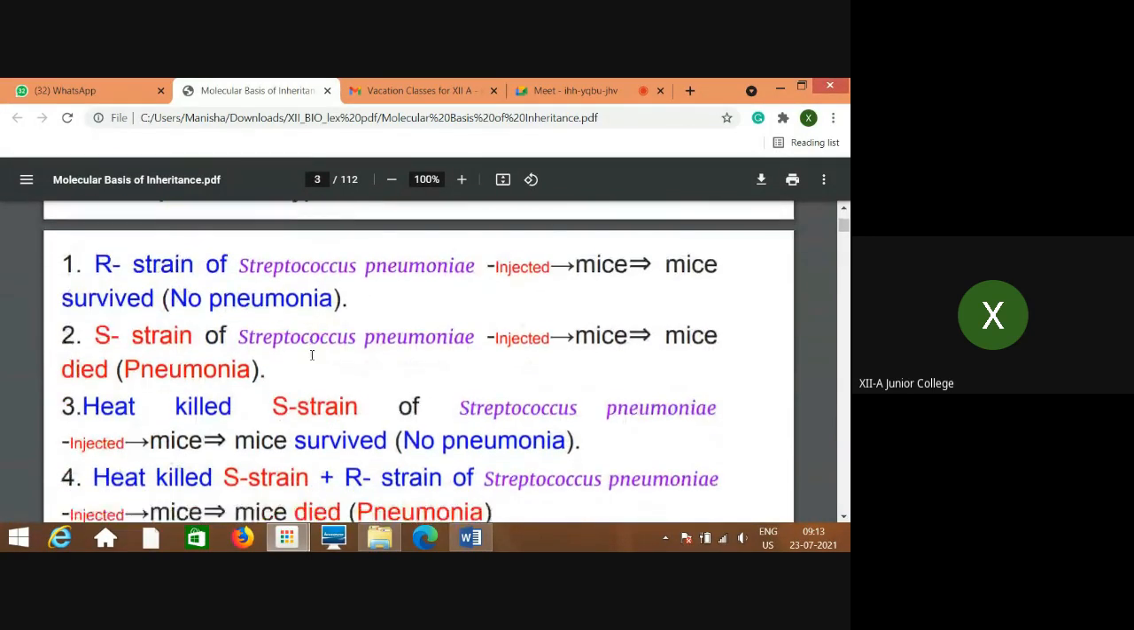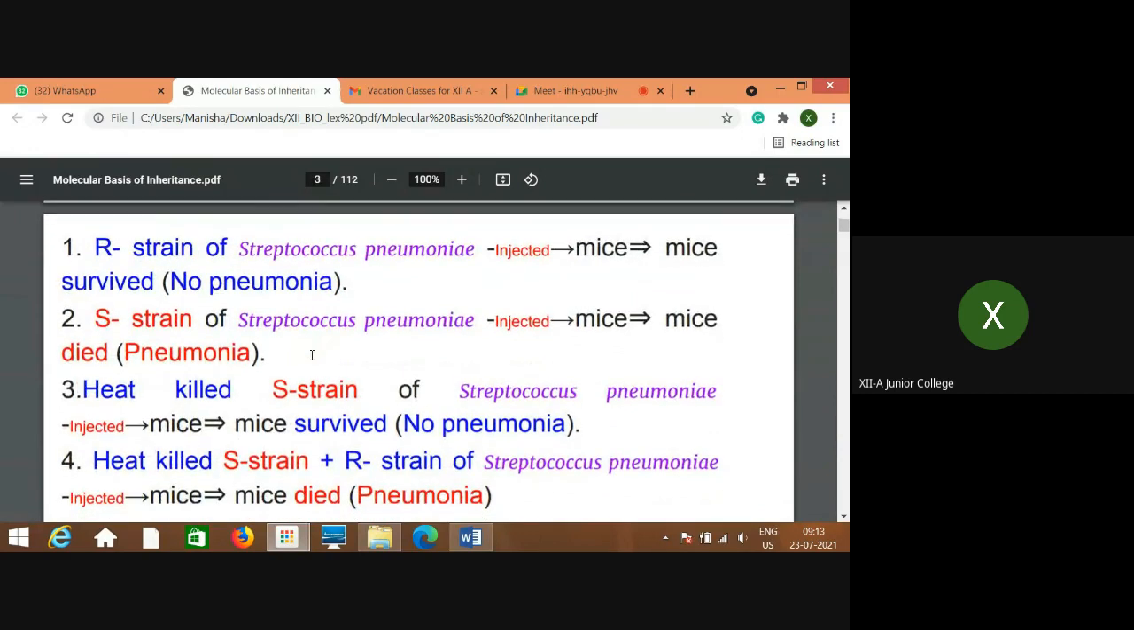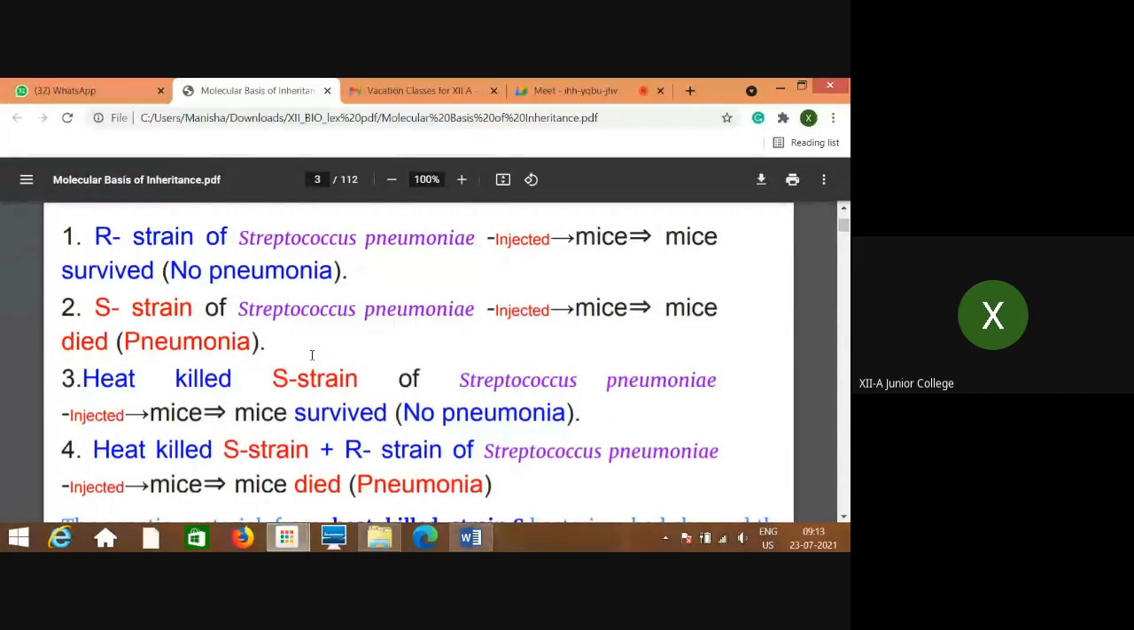Now, he performed his experiment in four steps. What are these four steps? In the first step, he injected the R strain of Streptococcus pneumoniae into mice. Mice were the experimental animal. He found that they survived. That means no pneumonia was observed and there was no death of these mice. They all survived.